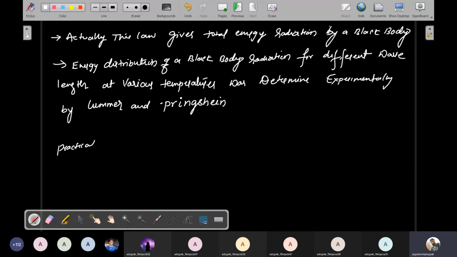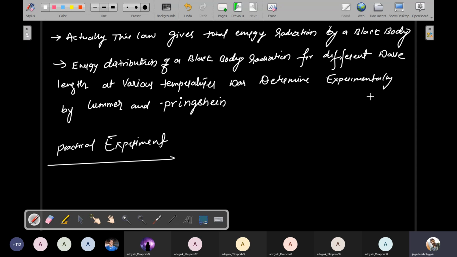Now we will move to the practical experiment. I'll give you the experimental arrangement right now. Please note, everybody. I'll move to the previous page. Actually this law gives the total energy radiation of a black body, understand? Energy distribution for different wavelengths at various temperatures was determined experimentally by Lummer. Stefan gives only the statement, but the practical proof was given by Lummer and Pringsheim, these two scientists, one Chinese and one German. Both conducted an experimental proof of this theory.